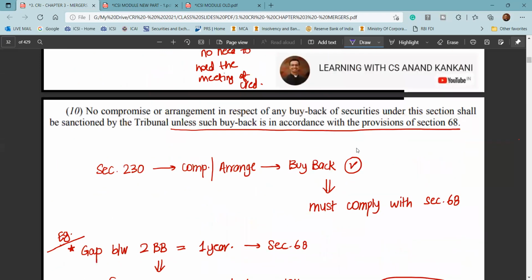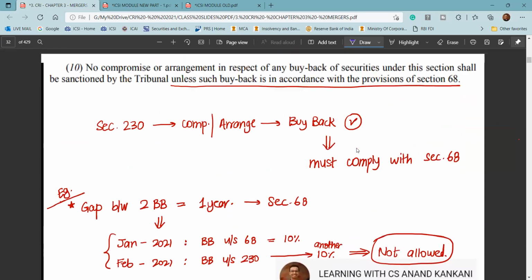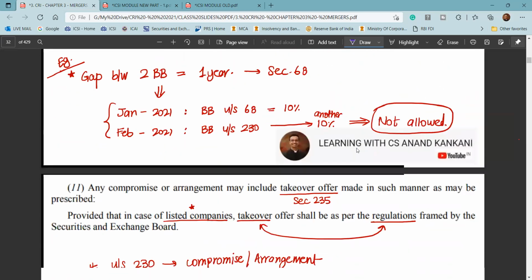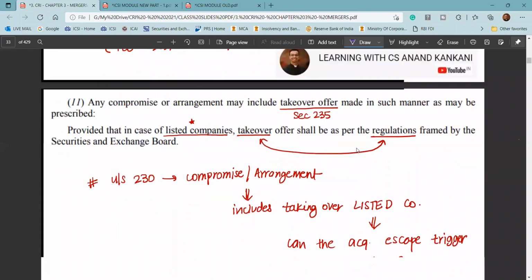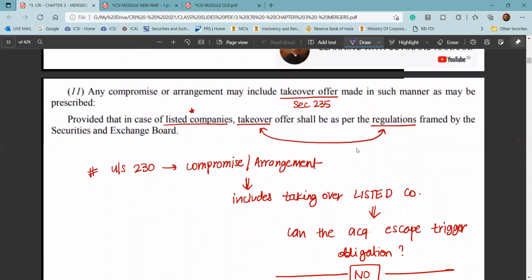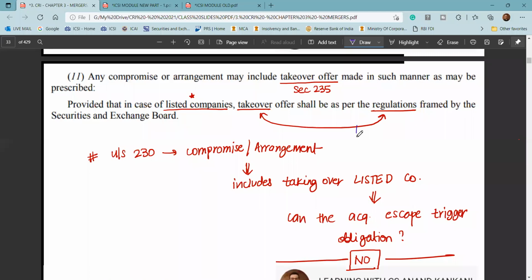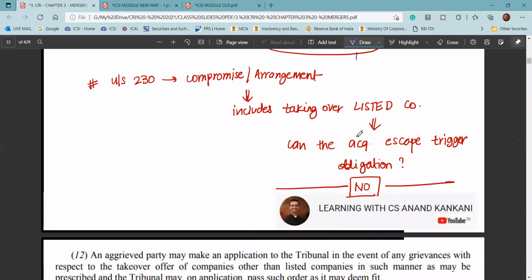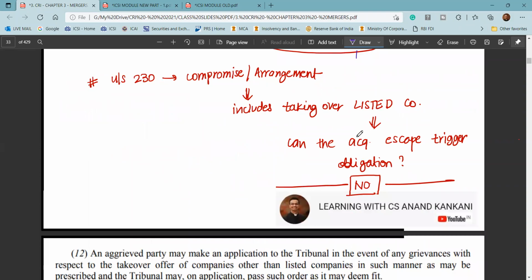This is that buyback provision that I just gave, that it cannot be used to circumvent the provisions of the buyback. Now, if there is any compromise or arrangement which includes a takeover, in that case you'll have to comply with the takeover regulation. So pursuant to the scheme of compromise and arrangement, you cannot circumvent or evade any of the provisions.